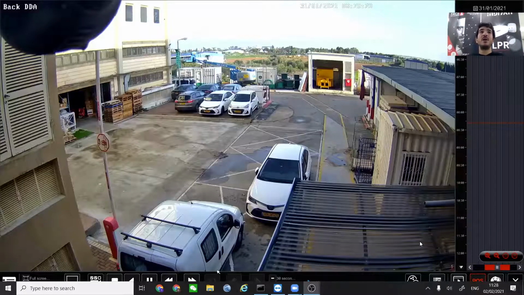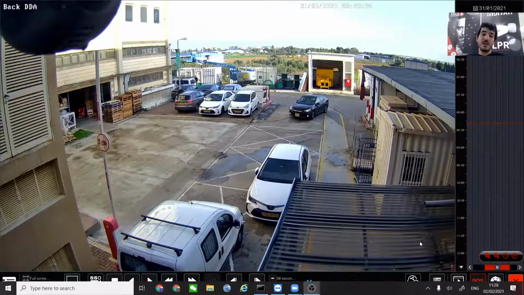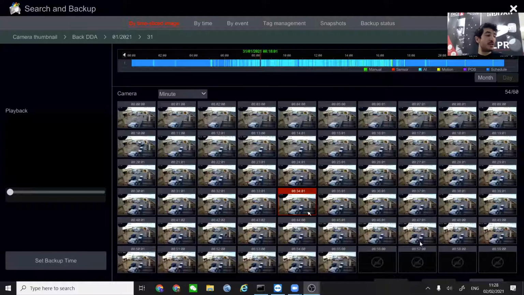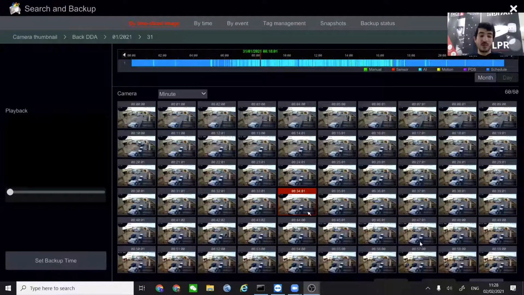So double click on 8:18, we get into the playback menu, and then we fast forward the video so we don't waste a lot of time waiting for the car. Let's skip a little bit more, and we can see it right here. So I just searched for a camera while explaining the process, and it took, I think, less than 30 seconds. This is a great way to find things on the scene, things that once needed a lot of time to search for, but using this way of search, you can do it very fast and very precisely.